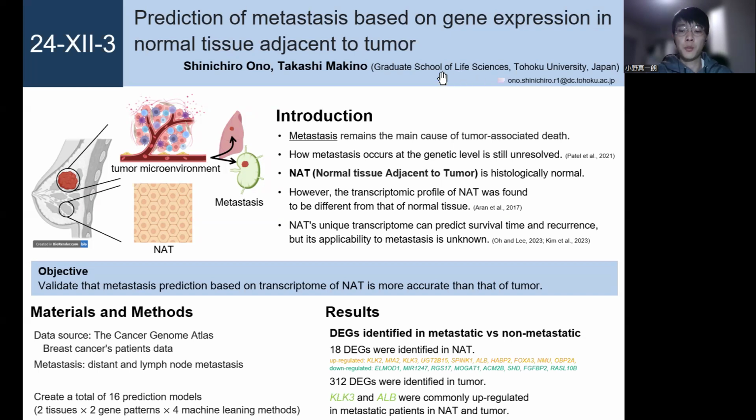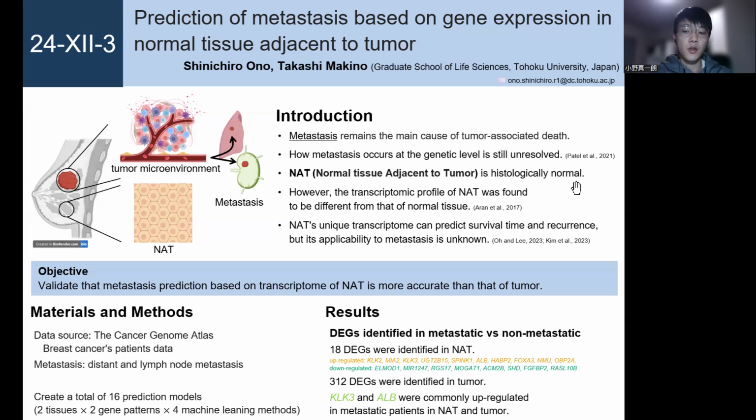This poster is about prediction of metastasis based on gene expression in normal tissue adjacent to tumor. Metastasis remains the main cause of tumor-associated death. Knowledge of tumor initiation has been accumulating, as in the case of oncogenes and their application in multi-gene panel testing. However, how metastasis occurs at the genetic level is still unresolved.